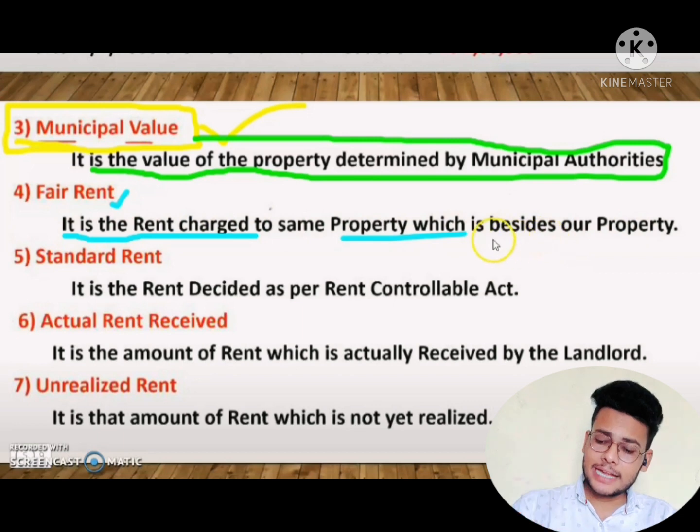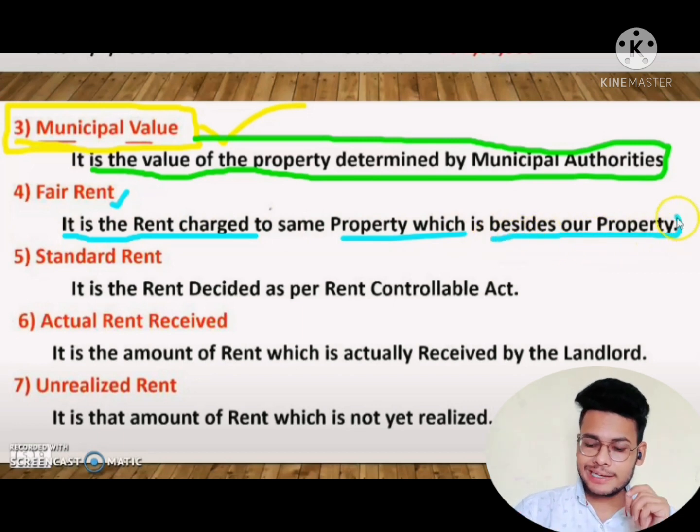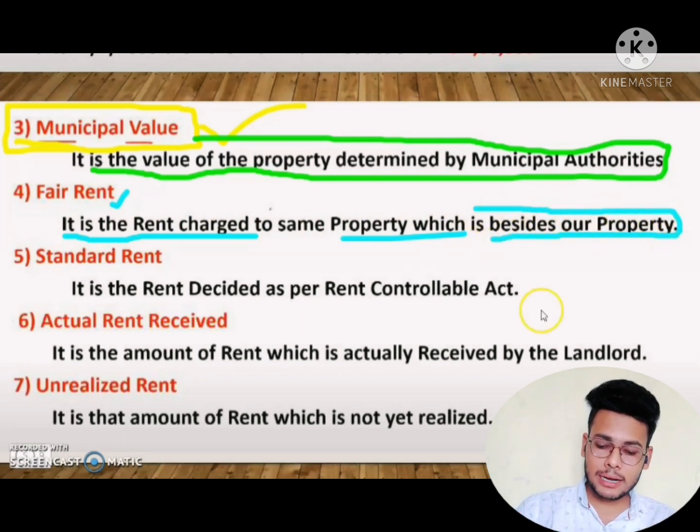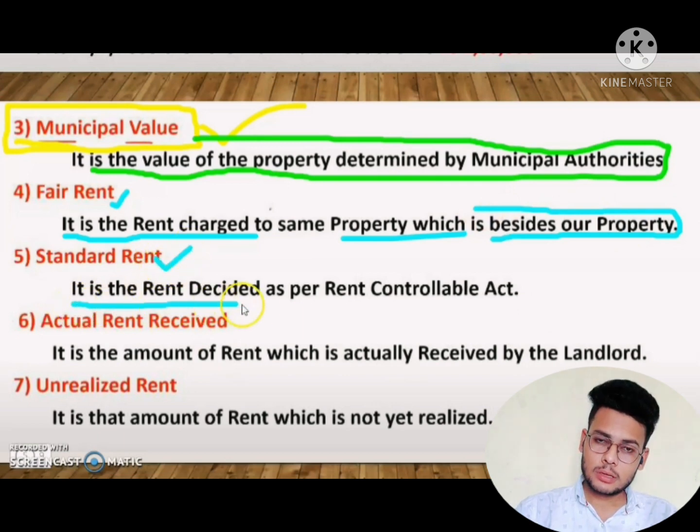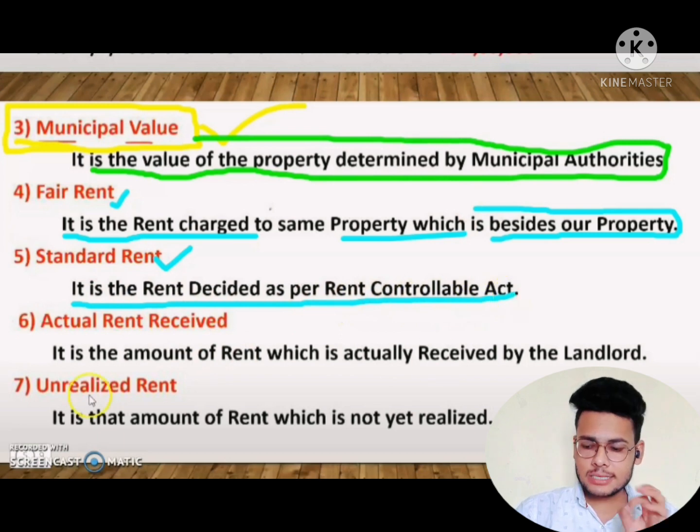Okay, and next is standard rent. What is standard rent? It is a rent decided as per the Rent Control Act. Under the Rent Control Act, the standard rent is decided. Okay, and next is actual rent.